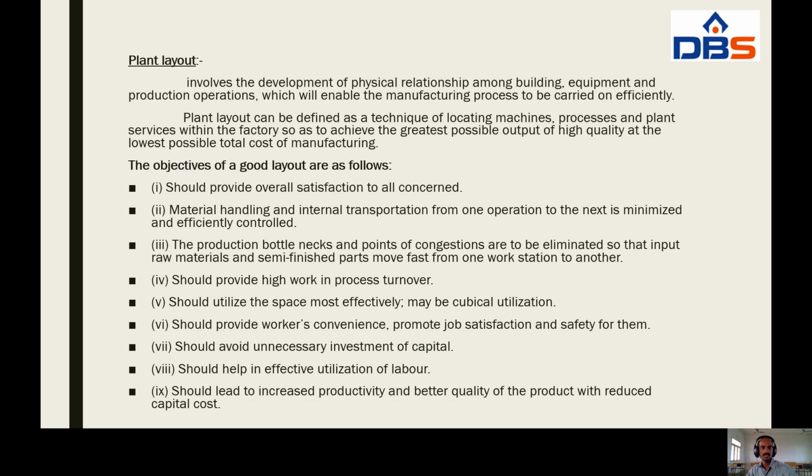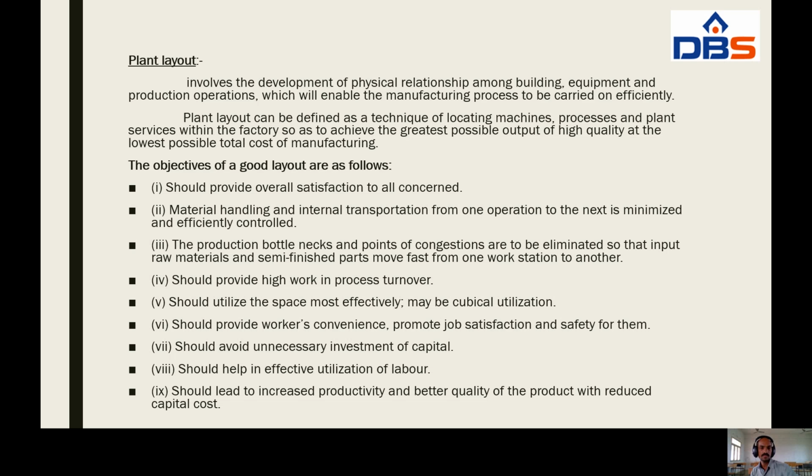And next, should provide workers convenience, promote job satisfaction and safety for them. And the next one, should avoid unnecessary investment of capital.